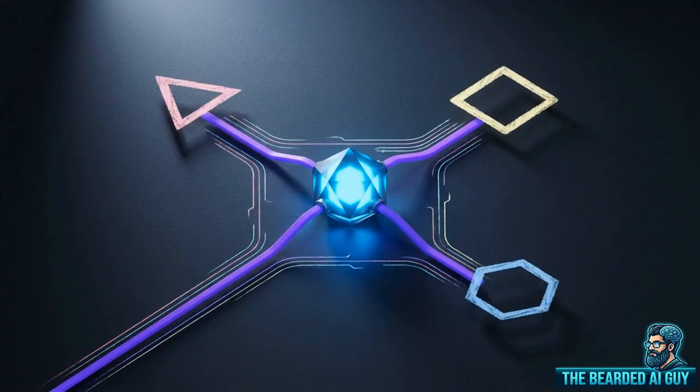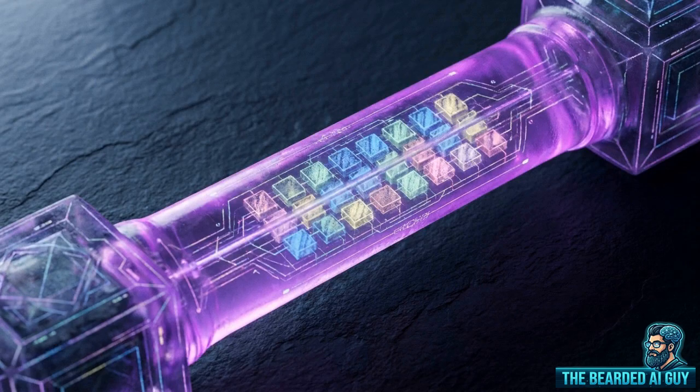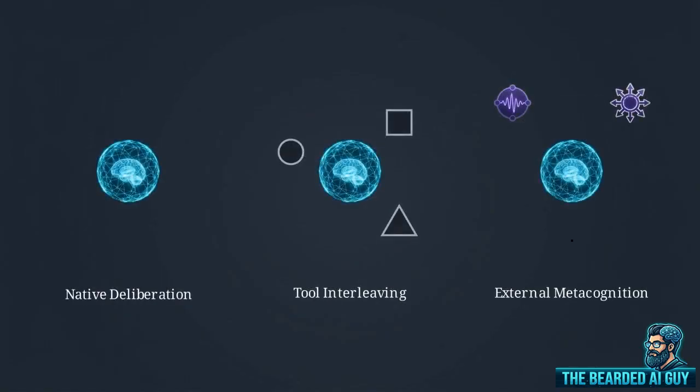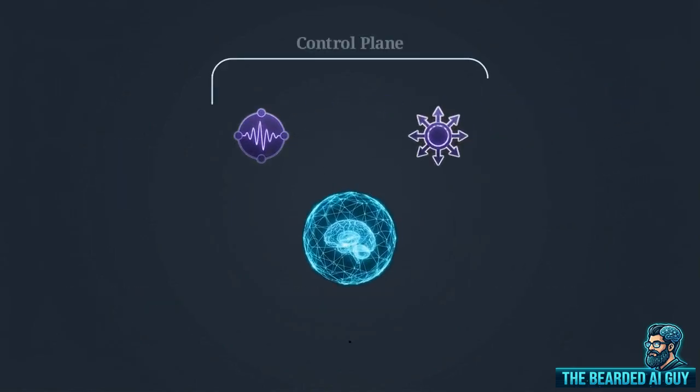The second is native tool interleaving. This is the provider runtime, allowing reasoning to breathe naturally across tool calls, preserving state inside structured API objects without you having to scaffold a ReAct loop. The third framing is external metacognition. This is a completely distinct control loop, where separate monitor and controller nodes wrap around the base solver.